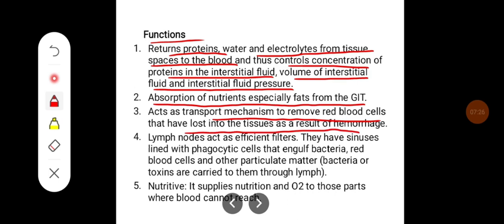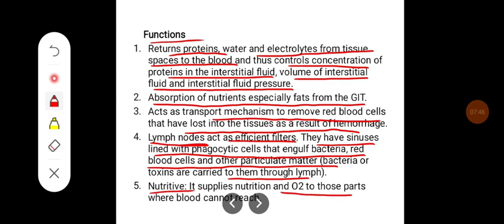The lymph nodes act as efficient filters. They have sinuses lined with phagocytic cells that engulf bacteria, red blood cells, and other particulate matter, that is, bacteria or toxins, which are carried through the lymph. They have a nutritive value, that is, they supply nutrition and oxygen to the parts where blood cannot reach.